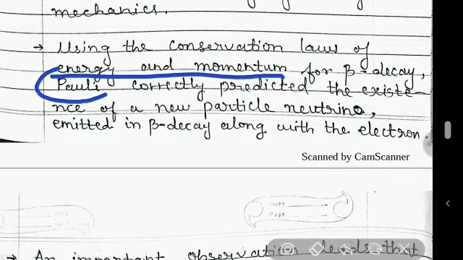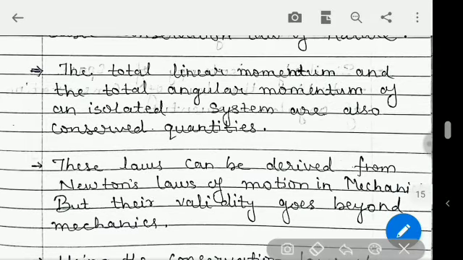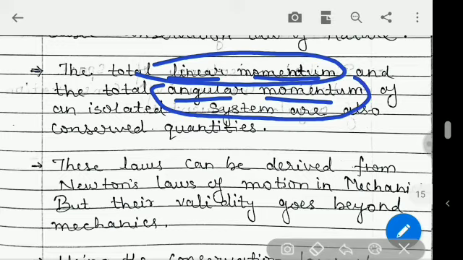A scientist named Pauli correctly predicted the validity of these laws of conservation of momentum, both angular and linear momentum. That means, is linear momentum conserved or not, is angular momentum conserved or not.